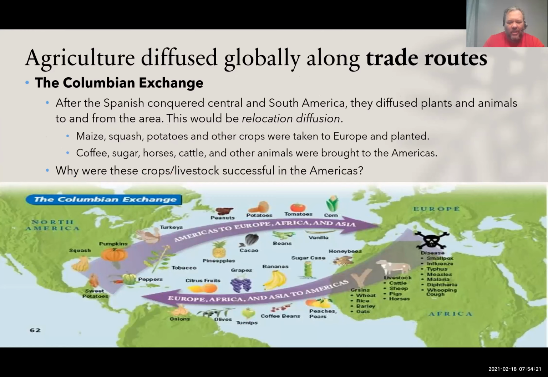The other big way of diffusion would be relocation diffusion. And that's what we mean by the Columbian Exchange. And so we go there. So the Columbian Exchange, remember, Columbus came over in 1492. And so after Columbus's visit, conquering, a bunch of adjectives we could use for that. Visit seems a little bit light, so sorry about that. But after Columbus came over and Europeans started to settle over in the Americas, we started seeing this trade between these two places. And the trade between Europe and the Americas is known as the Columbian Exchange.